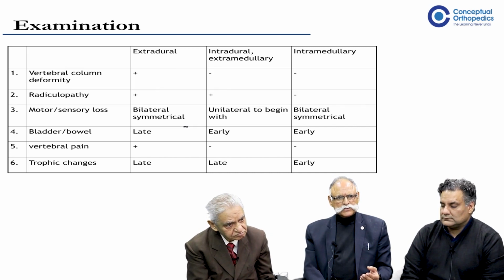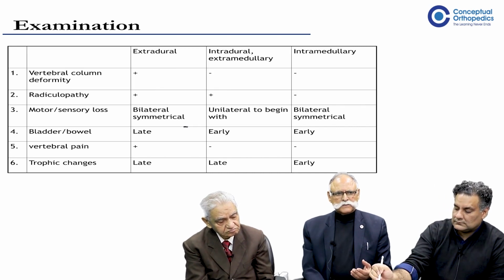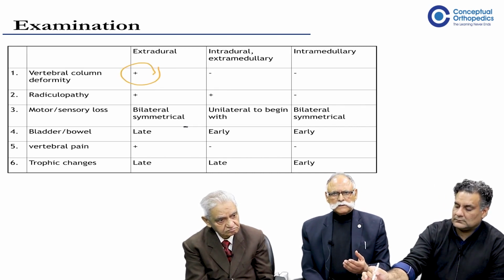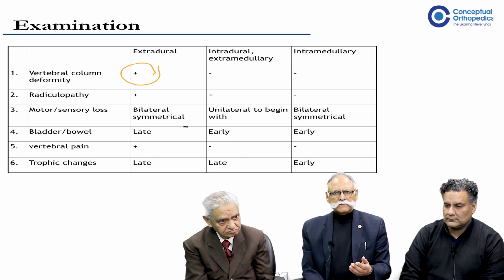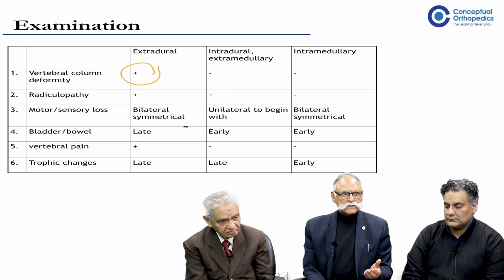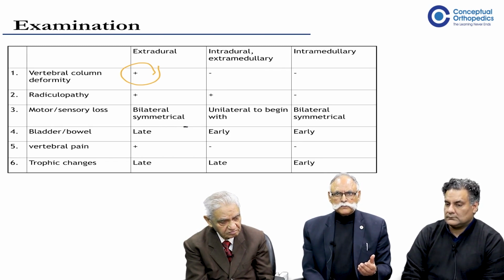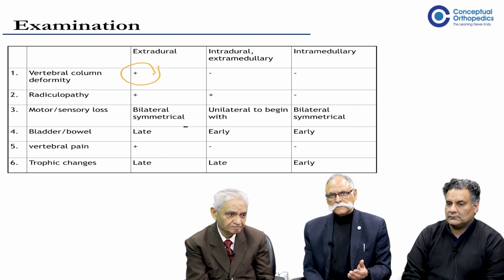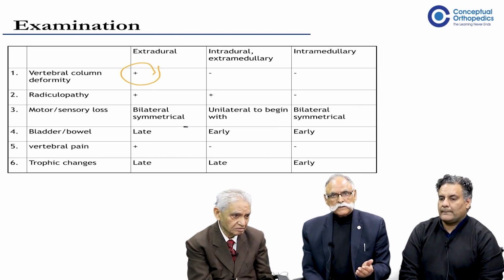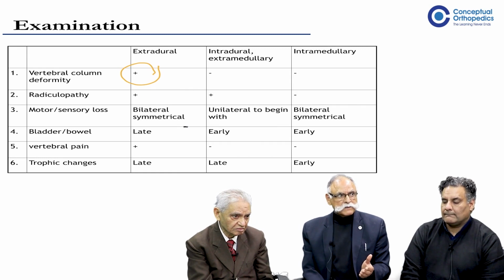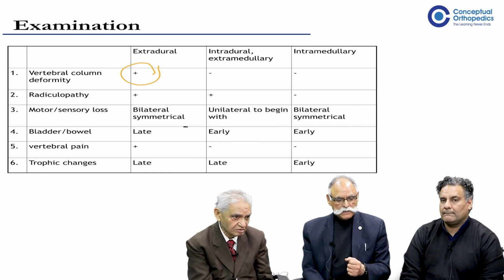Absolutely right. The extradural pathology is mainly involved with the vertebral column, like infective pathology, like in tuberculosis of the spine, pyogenic osteomyelitis. However, you can have a presentation of extradural granuloma in tuberculosis, which may not give you an involvement of the vertebral column. You can have epidural abscesses at times, which will, of course, involve the vertebral column.